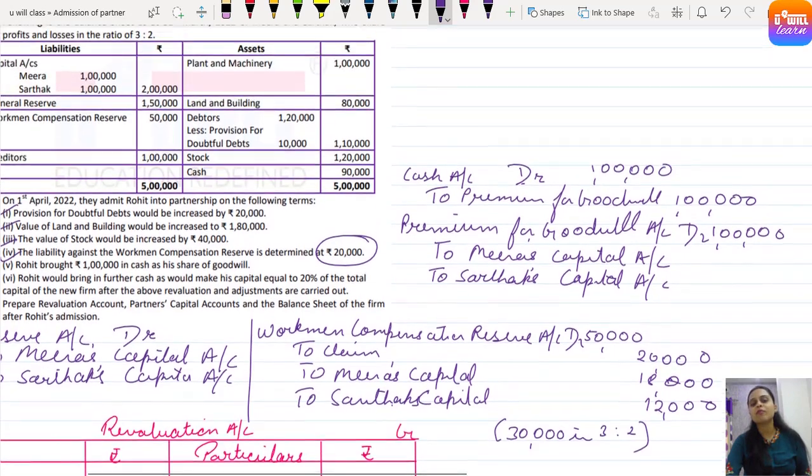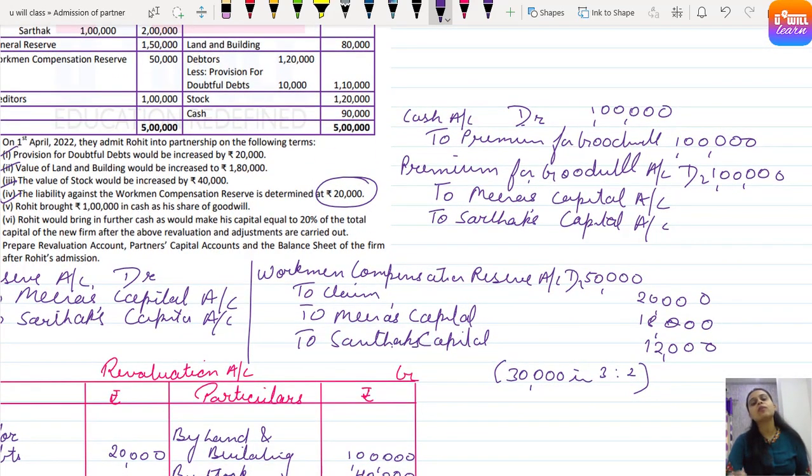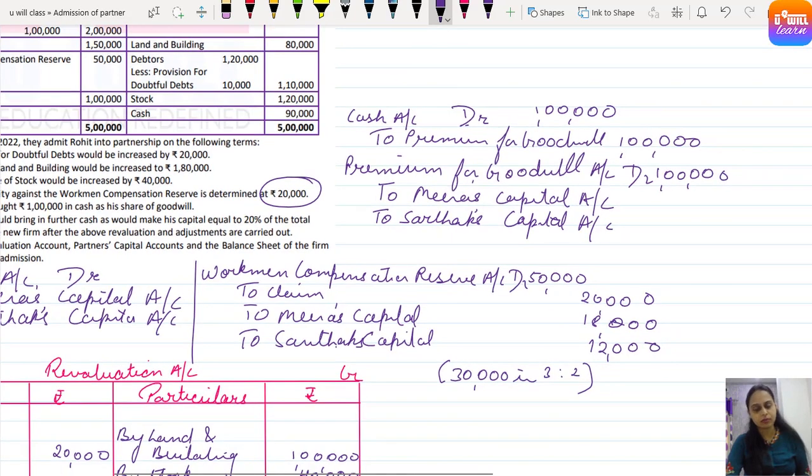Now this is a simple type of question. By default, the old ratio will be the sacrificing ratio. So 1 lakh into 3 by 5, 3 is to 2, we have to distribute, right? 5 2s are 10, 3 is 60,000. So 1 lakh in the ratio 3 is to 2, if we divide, you will get 60,000 and 40,000. Clear? This we have to post in Mira and Sarthak.